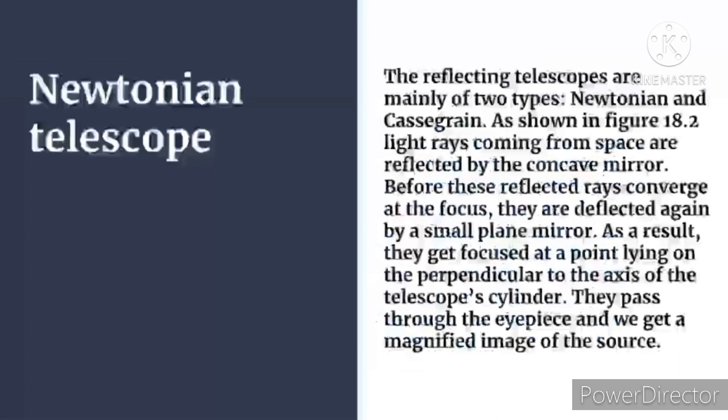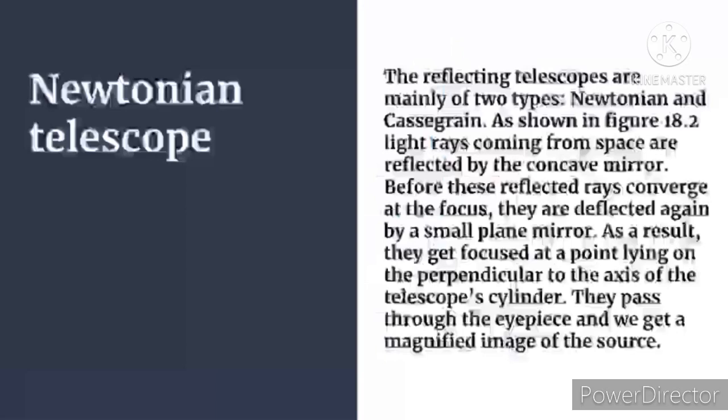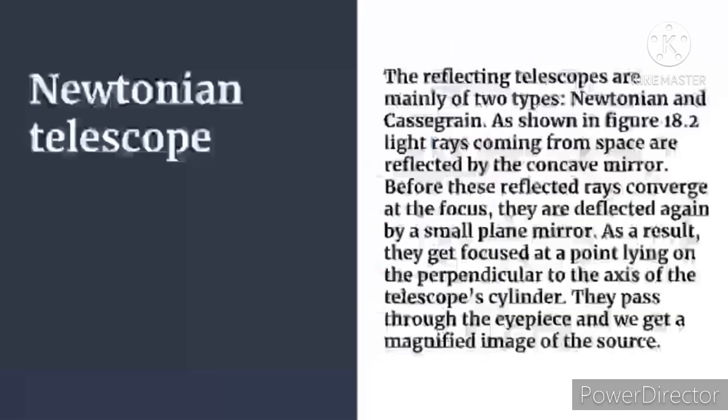As shown in the figure, light rays coming from space are reflected by the concave mirror. So this is the figure. The light rays are coming from space. You can see here the light source is written in the diagram, and from there the light rays are coming. Now they are reflected by a concave mirror. You can see they are getting reflected in the direction of the arrows shown.